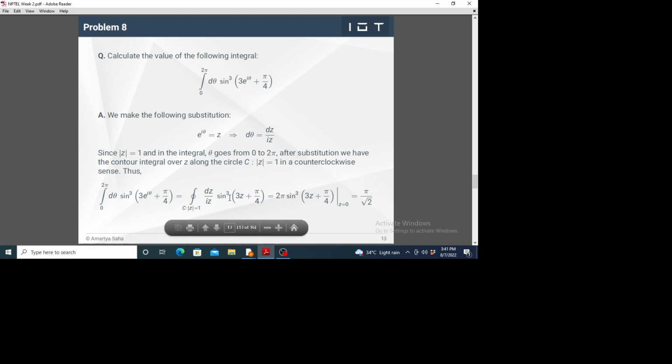So we have 2 pi i divided by i, so i and i cancel, so 2 pi sine cube of 3z plus pi by 4, substitute z equals 0 here, and you get the answer, pi by root 2. So that was a pretty easy problem. It is just one example of using complex contour integrals to evaluate real integrals.